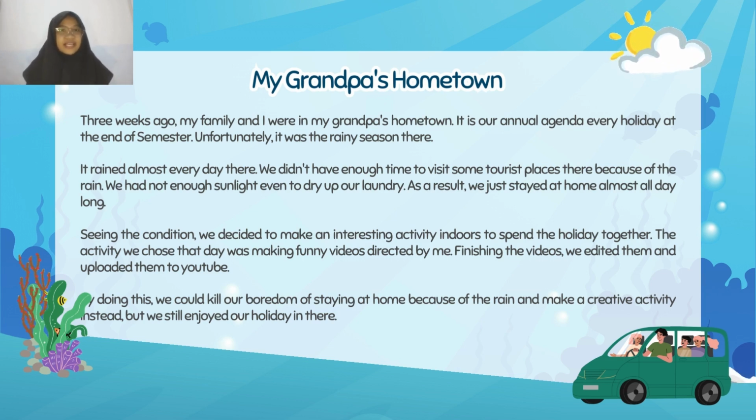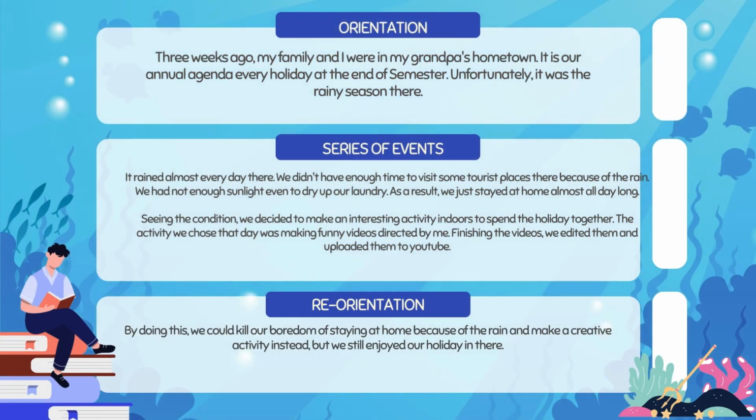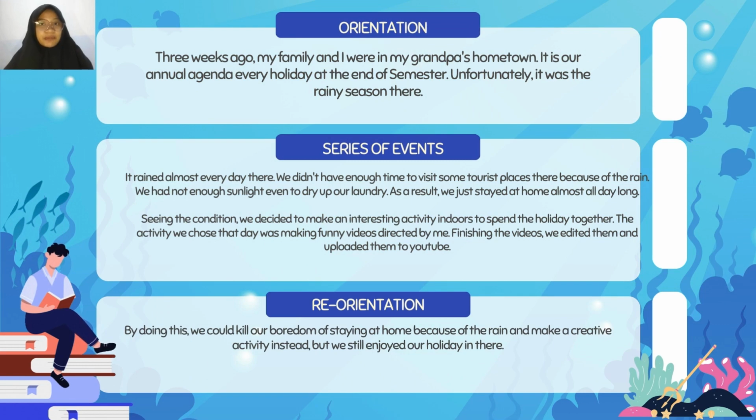So to understand the generic structure of the recount text, we're going to break it down in the next slide. We're going to continue to break down the example from before. The first paragraph was the orientation. Also in the first paragraph, we can see there is a linking verb. For example, I were in my grandpa's hometown. Were was a linking verb.